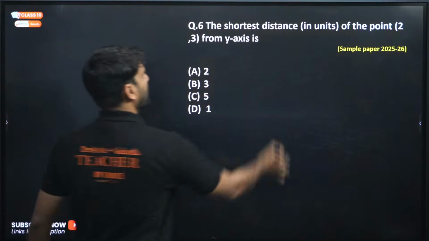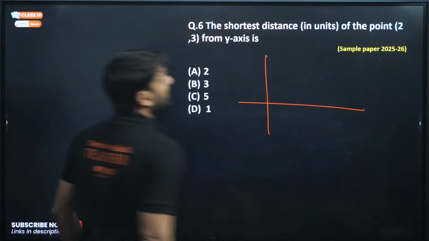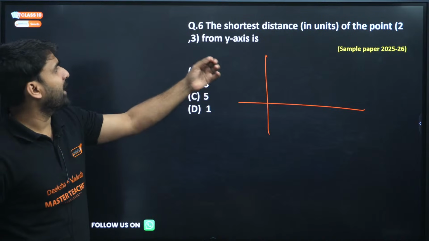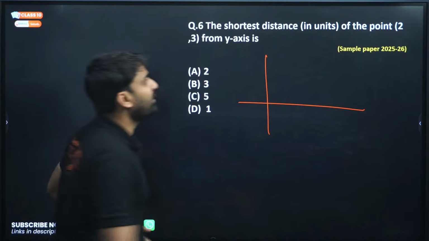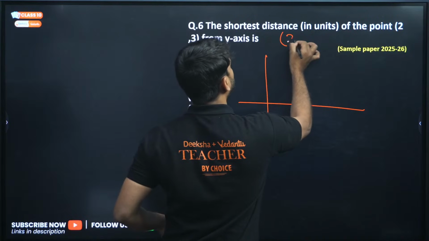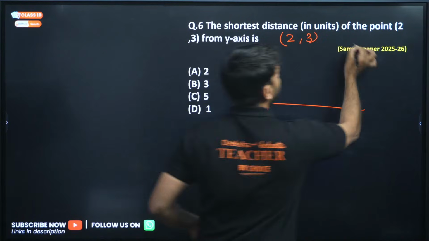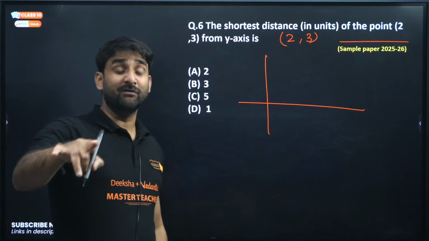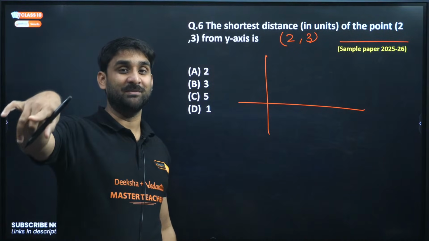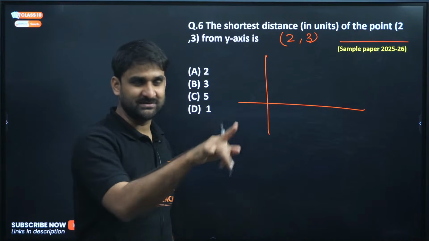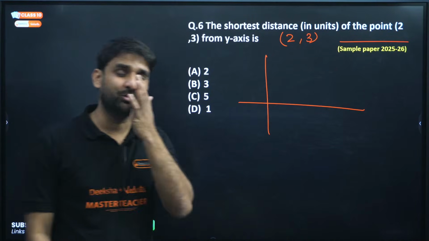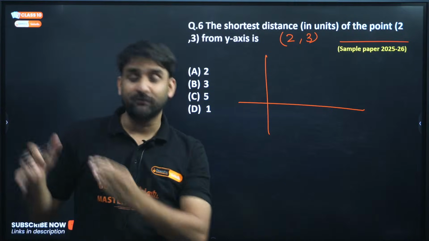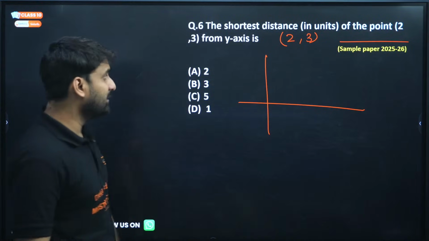The shortest distance of this point from the y-axis. What is the point? The point is (2, 3). And this is from the official CBSE sample paper. I have already given you one live session on the official sample paper, my previous live session. If you want to go through the sample paper solution, please go and watch that live video, which is already on the channel.